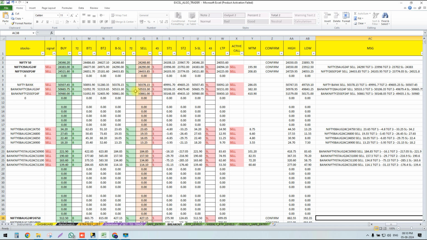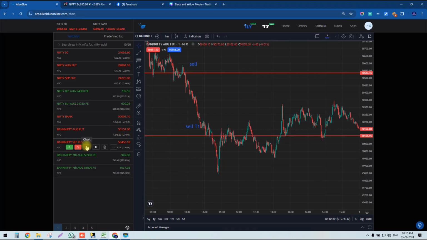You can see here we are showing a sell level generated, and this is target 1, target 2. Okay, guys, we are mentioning here very clearly to make you understand easily. Okay, next let's go to Bank Nifty September. Here sell was generated at 5861. This is the September future.